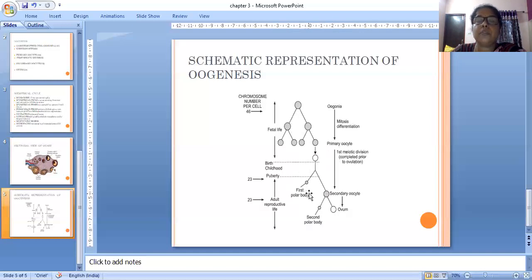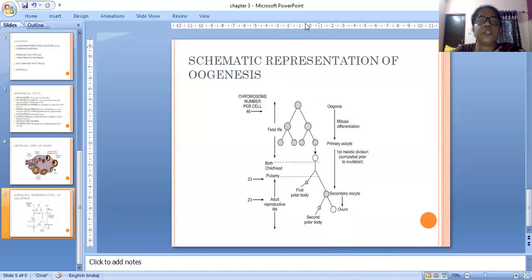This is an unequal division. One cell is larger, called the secondary oocyte, and the smaller one is called the first polar body. Afterwards, the second division, that is the equational division. Equational division means the chromosome number is not changing. So the secondary oocyte is converted into ovum and polar body. I think all of you understood the term oogenesis. The product of oogenesis is the ovum, starting from oogonia.